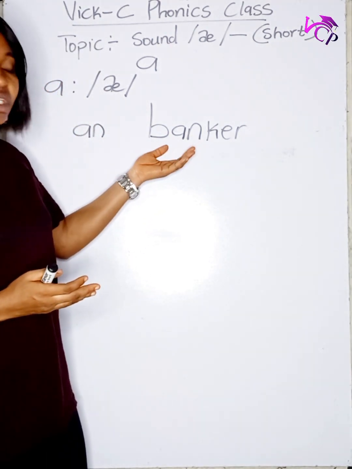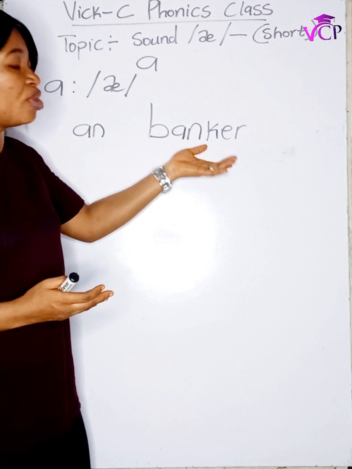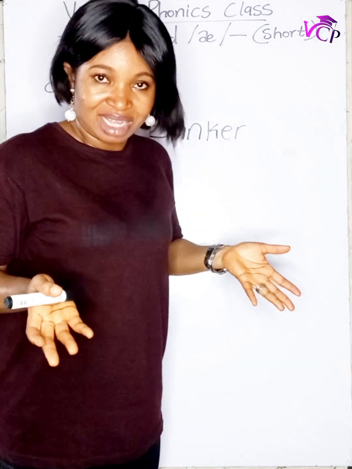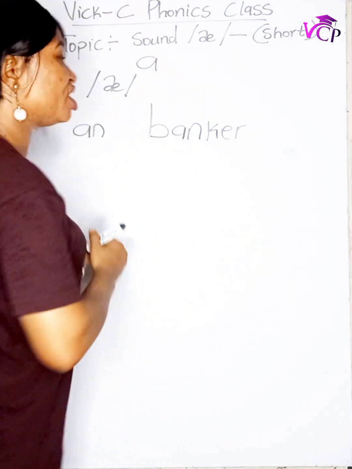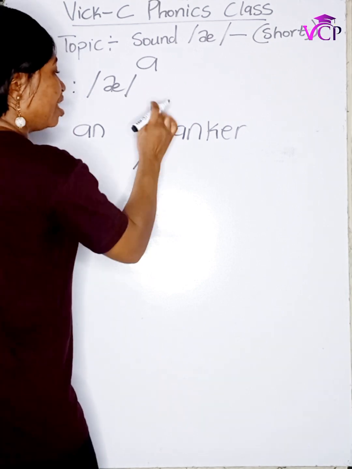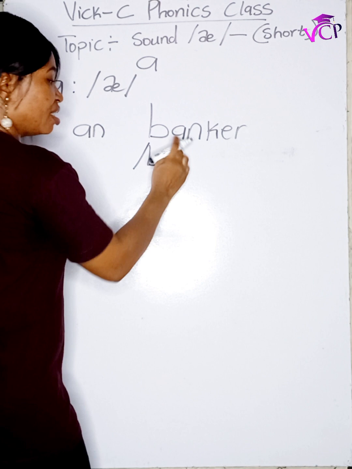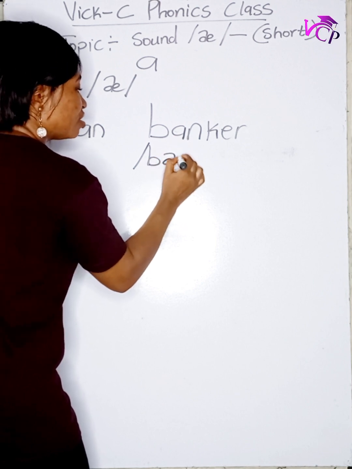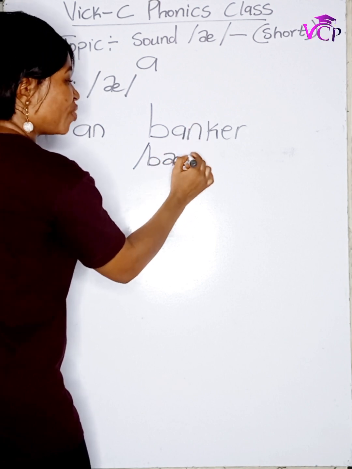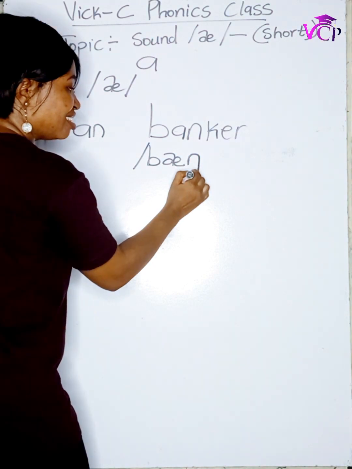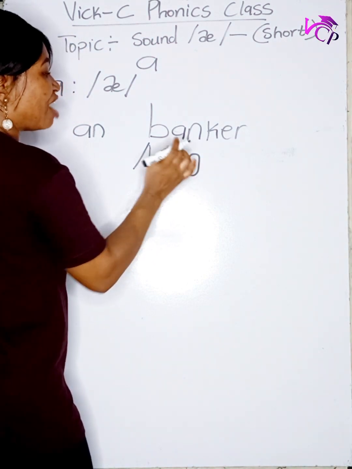That's why this word is pronounced as... How do we pronounce the word? Now let me transcribe. We have the phonetic symbol for B, and then we have the /æ/.